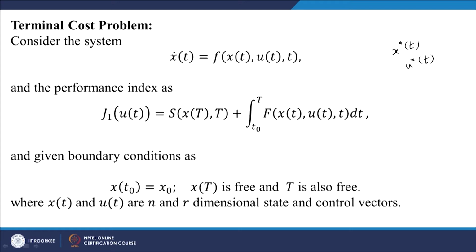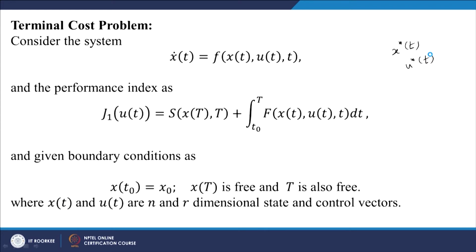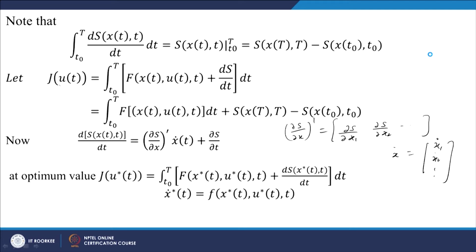At these two functions, if you evaluate J, we say J of u star is given by replacing wherever x and u are there with x star and u star in the expression J, and the equation x dot is replaced by x dot star equal to f of x star, u star, t. That means we are substituting the optimal state x star in the given equation. So, we get this equation, and J is given by this at the optimal value.